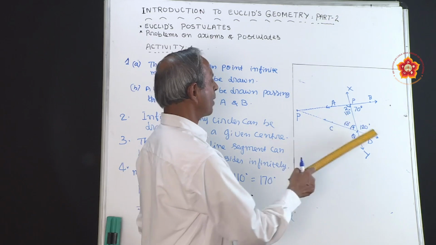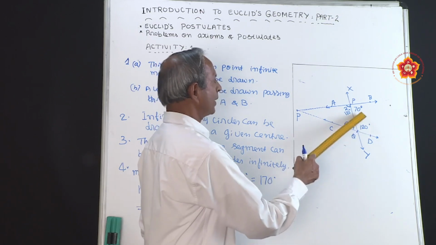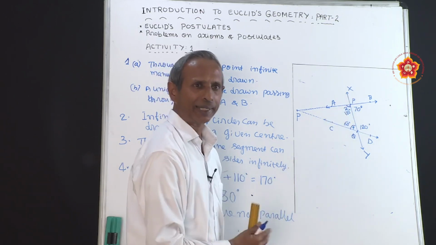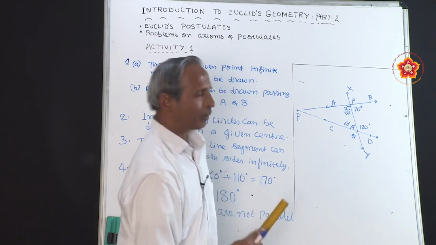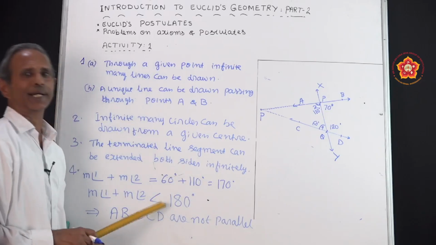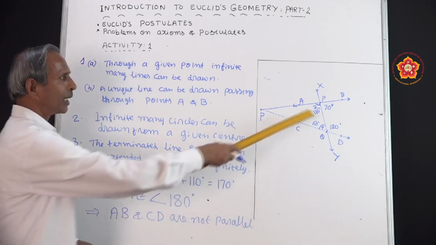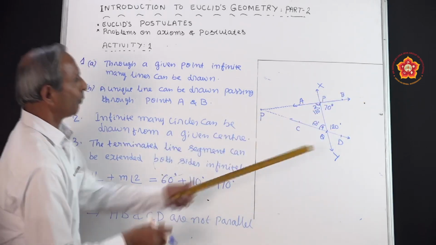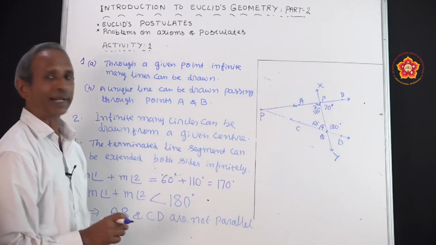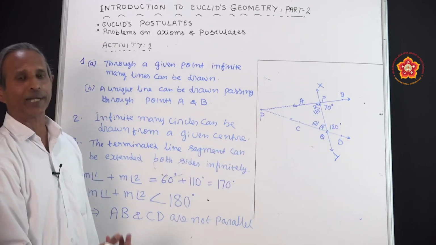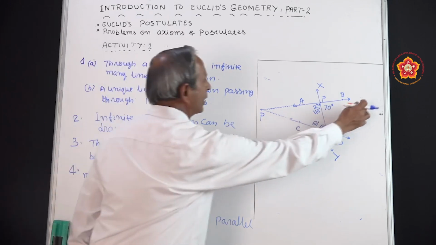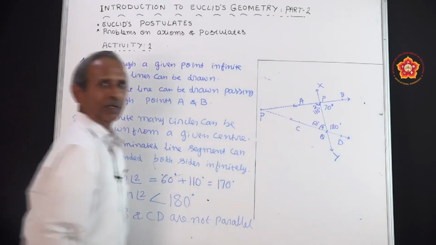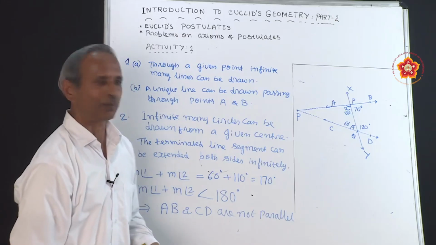Now here also sum up these two angles, 120 plus 70 you will get 190 degree. It is not lesser than 180 degree. So this side also they never meet at all, because if you add up you will get 190 degree, it is greater than 180 degree. Therefore this side also it is not possible for them to meet at all. This is the conclusion from this.